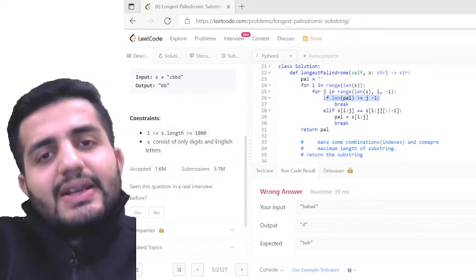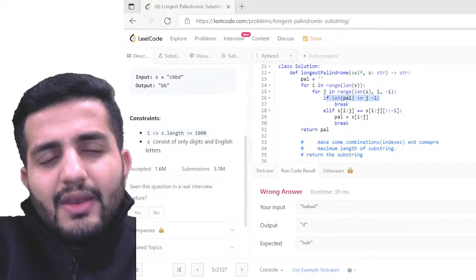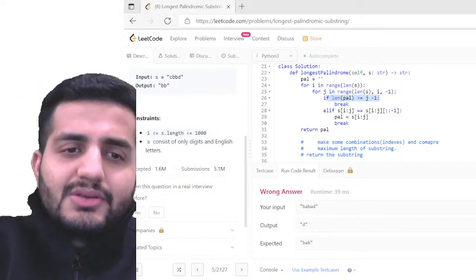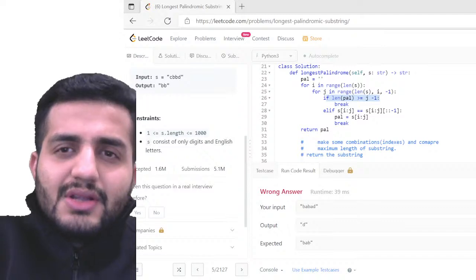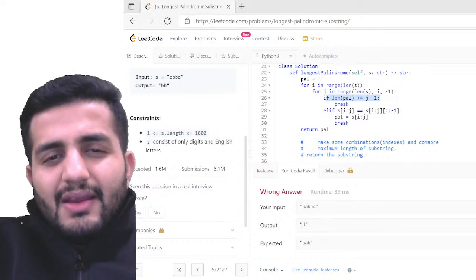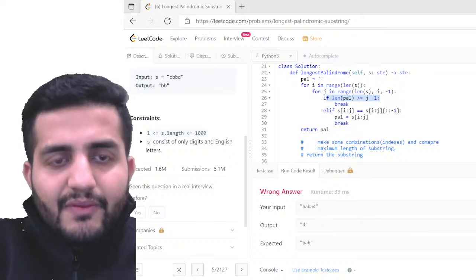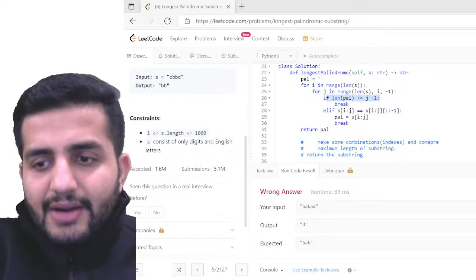We can take one variable, mid word, and try to store that also. I'm just thinking of an approach here. Why is this wrong actually? It looks like a good approach to me. Okay, let's think of something else. Maybe we can think of some dynamic programming kind of approach. We can do some dynamic programming kind of approach also here. That is fine. Okay, let's do that.